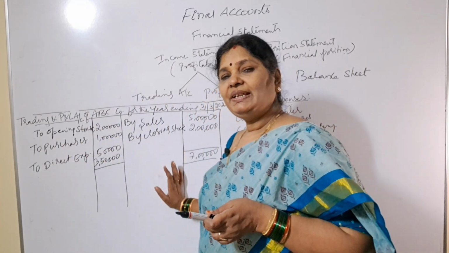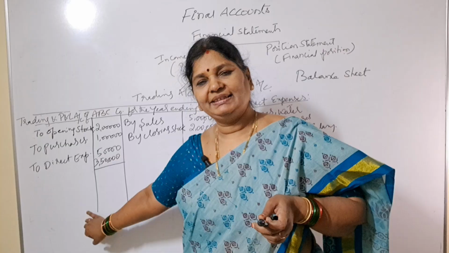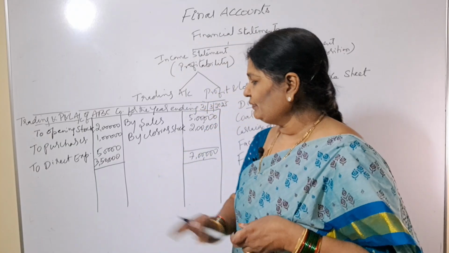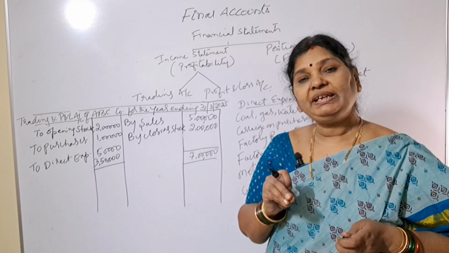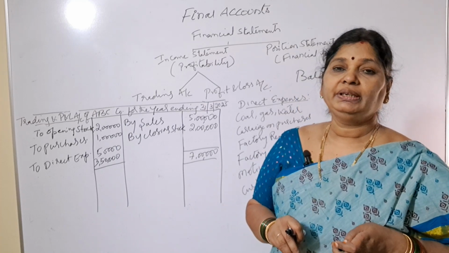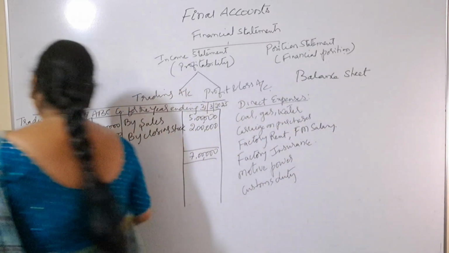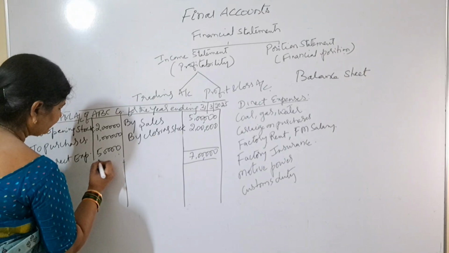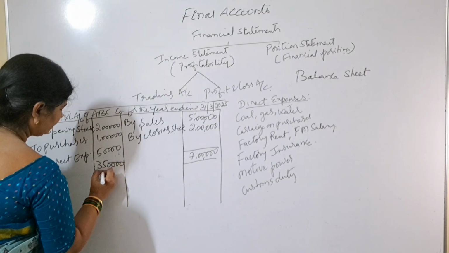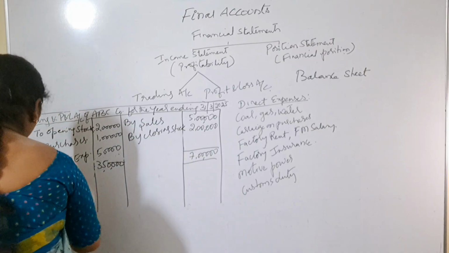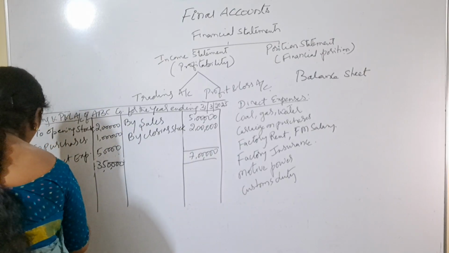So the income side is more compared to the expenses side. That is why this 3,50,000 is our profit. What is that profit named in the trading account? It is called "To gross profit."